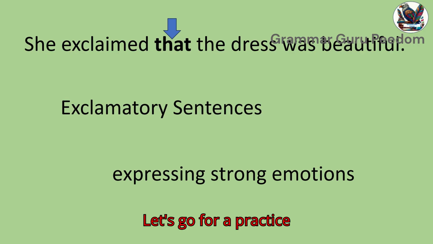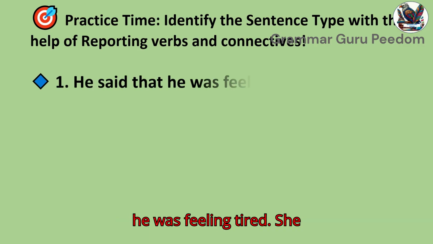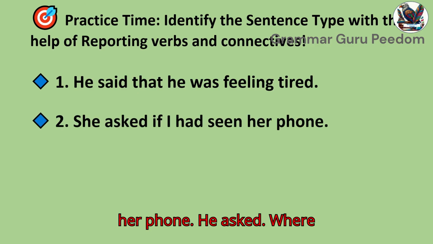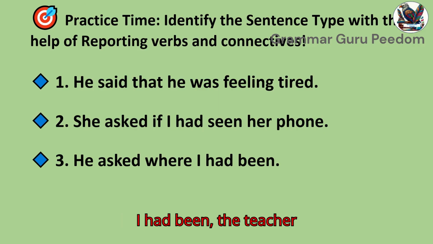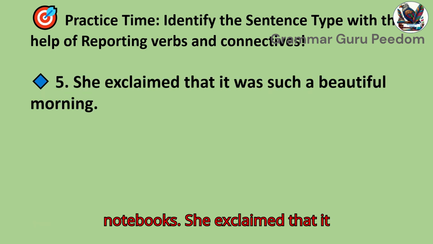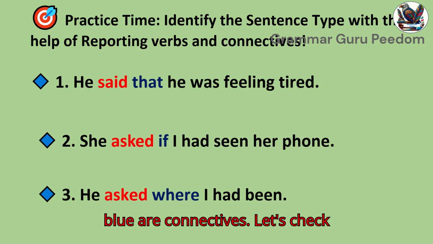Let's go for a practice exercise section. You have to identify the sentence type with the help of reporting verbs and connectives. He said that he was feeling tired. She asked if I had seen her phone. He asked where I had been. The teacher told us to submit our notebooks. She exclaimed that it was such a beautiful morning. Check your answers. The words in red are reporting verbs and words in blue are connectives.